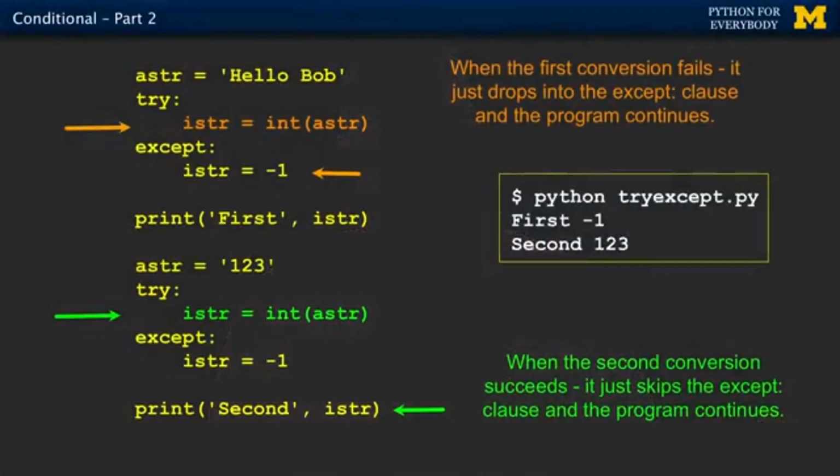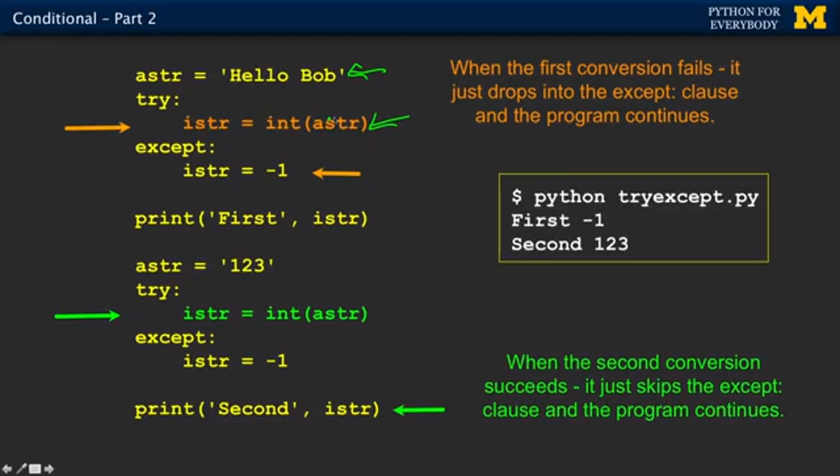Okay, so here's how it works. It's a bit of stuff with some indentation and colons. It looks like a lot, but don't worry, you'll figure it out. So the idea is you have a line of code that you know is dangerous. So this conversion of an integer, let's just say this came from an input statement. In this case, we'll just make it be hello Bob. We know this is going to fail. And so this is the line in which we kind of want to take out insurance.